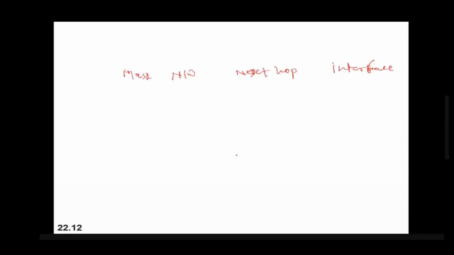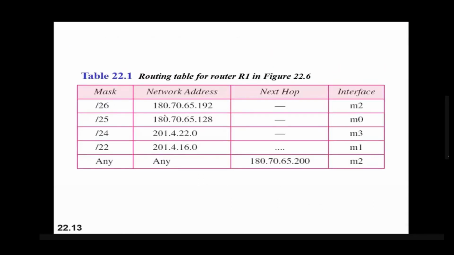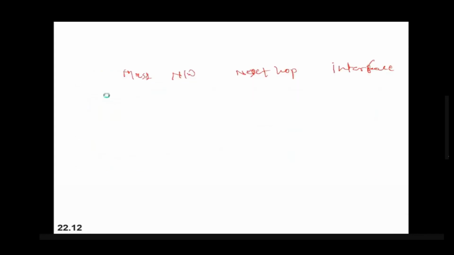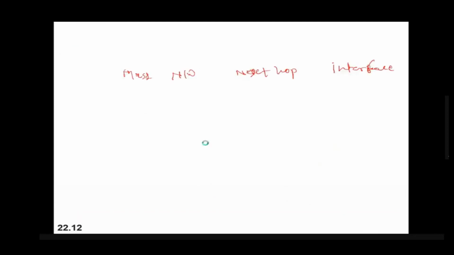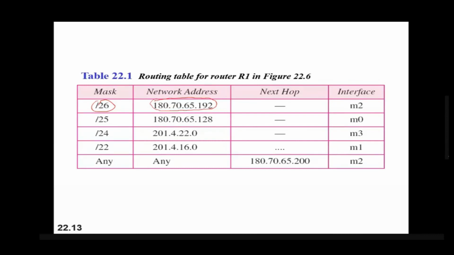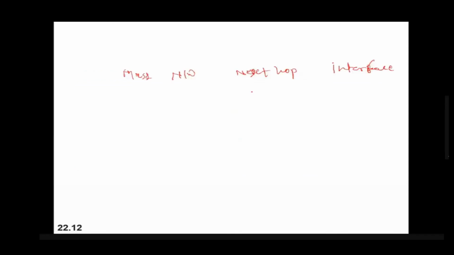Okay, so let us understand how this routing table is created. So first network 180.70.65.192, which is having a mask of 26. So this network is added first. It has the mask of 26. So you don't have to add this host address. You have to add this network address. So 180.70.65.192, which has the mask as 26, and next hop made as a dash.